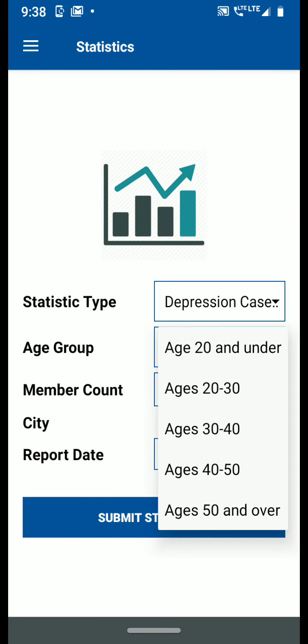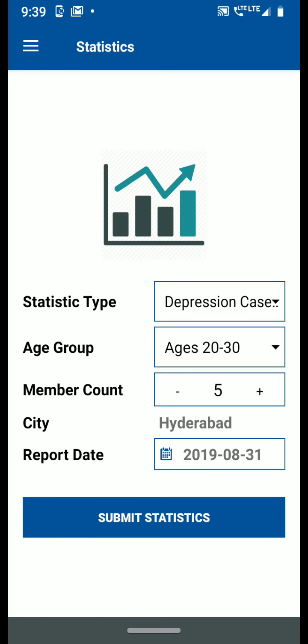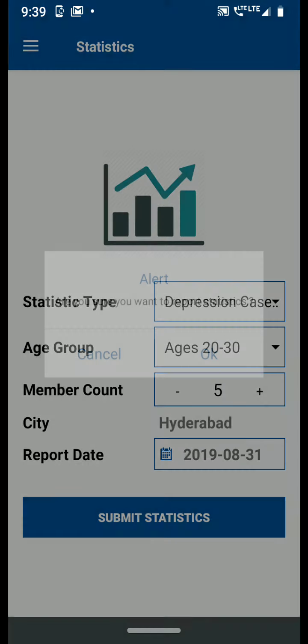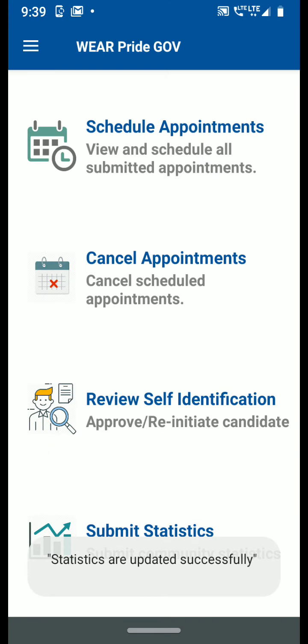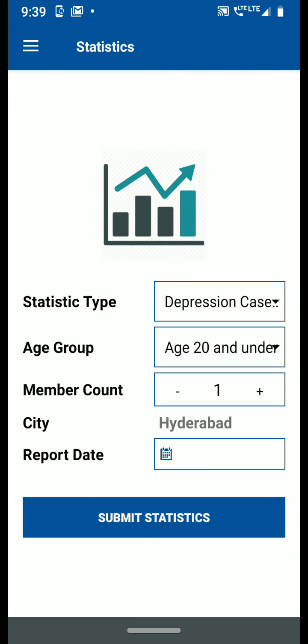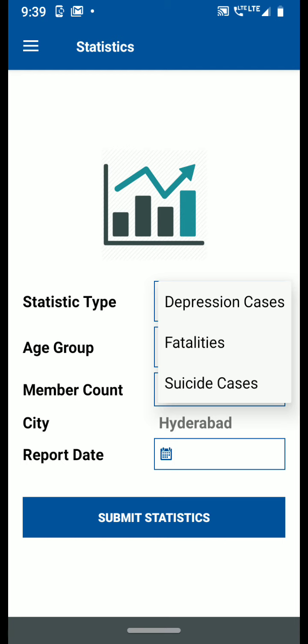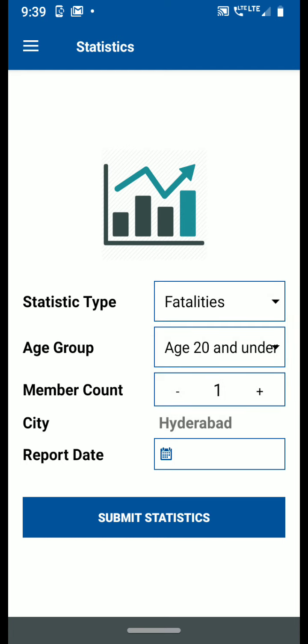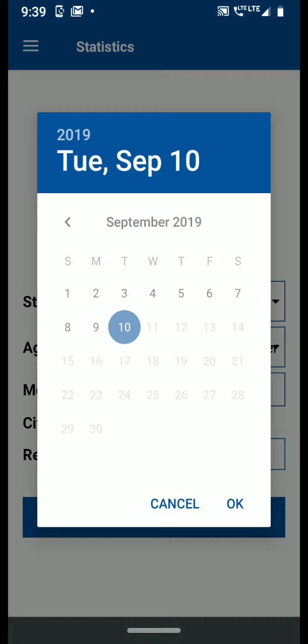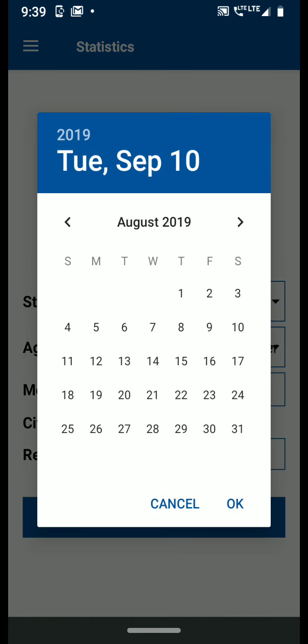They can provide this information and then do a submit statistics. Statistics are updated successfully. Similarly, they can also update the fatalities, suicide cases, and other parameters to the database.